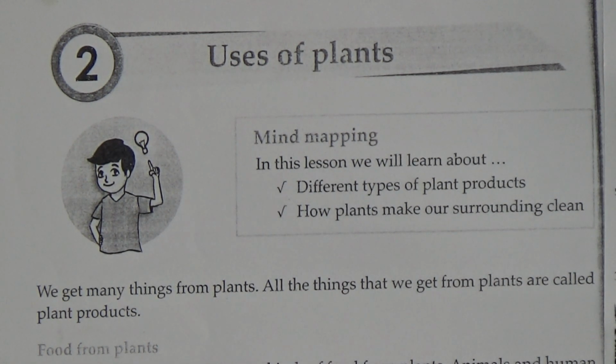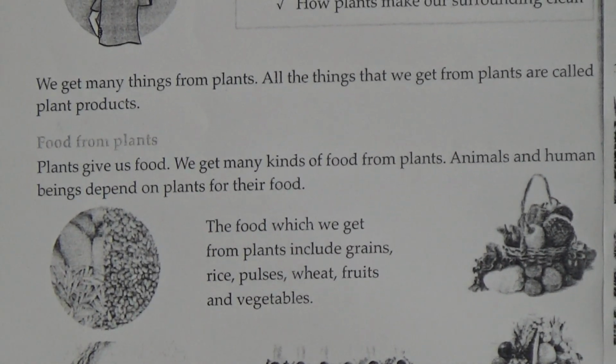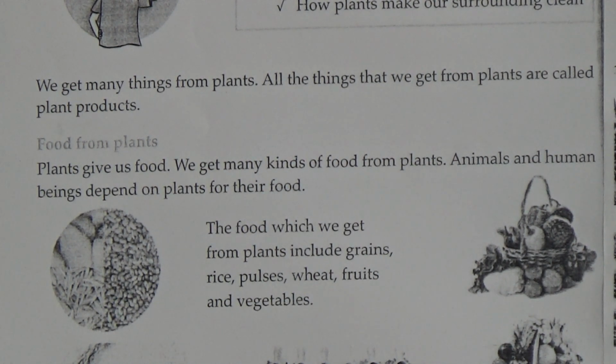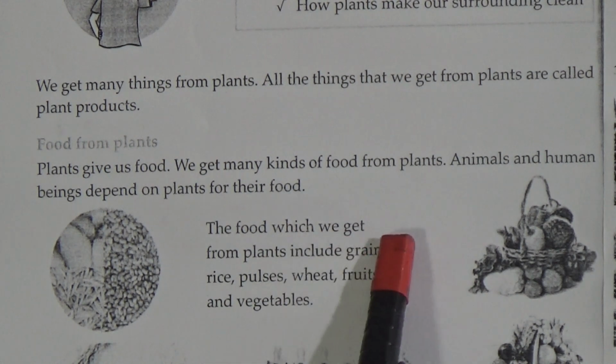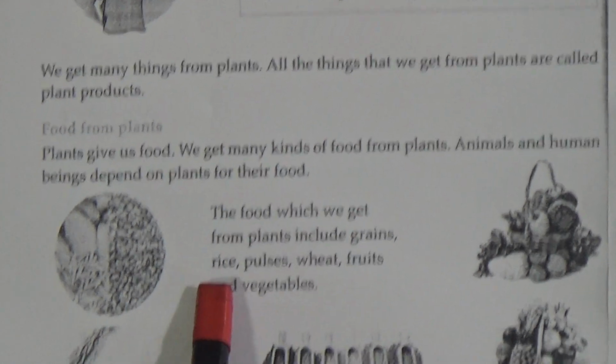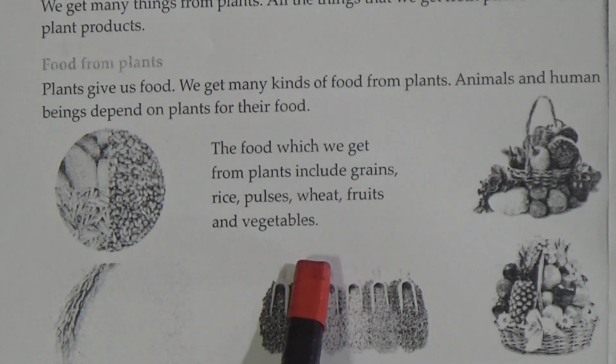Animals and humans are dependent on plants for their food. Basically, we get most of our food from the plants. The food which we get from the plants includes grains, rice, pulses, wheat, fruit and vegetables.